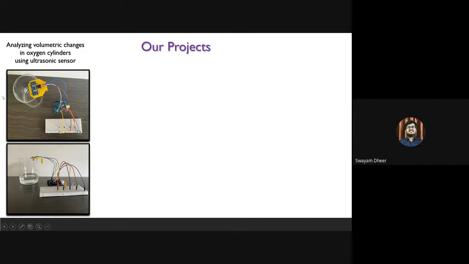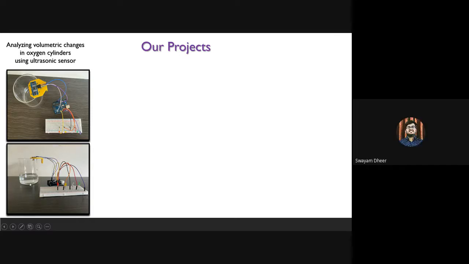Yeah, see, I'll tell you how this project works. You can see there is an ultrasonic sensor, right? So what does it do? You can see there is some amount of water filled, and there are four LEDs: the green, white, yellow, and red LEDs, right?